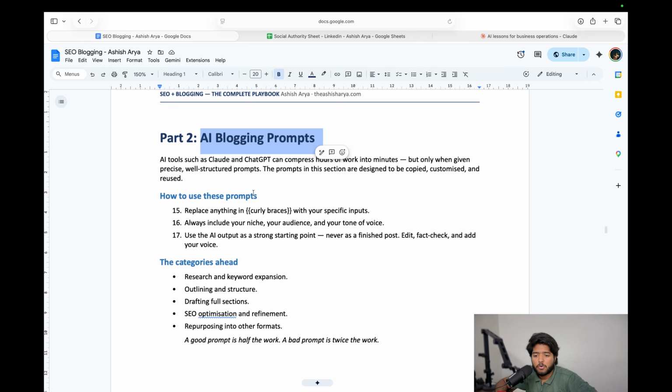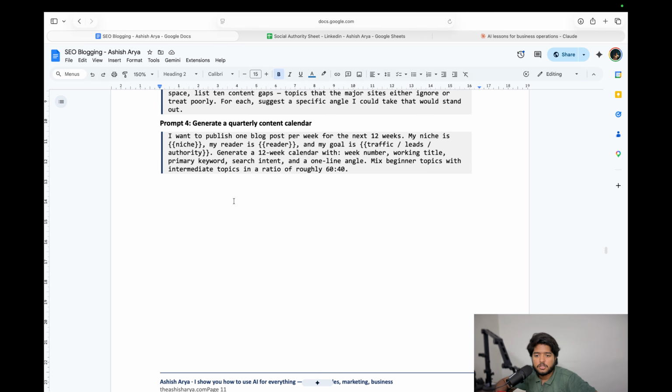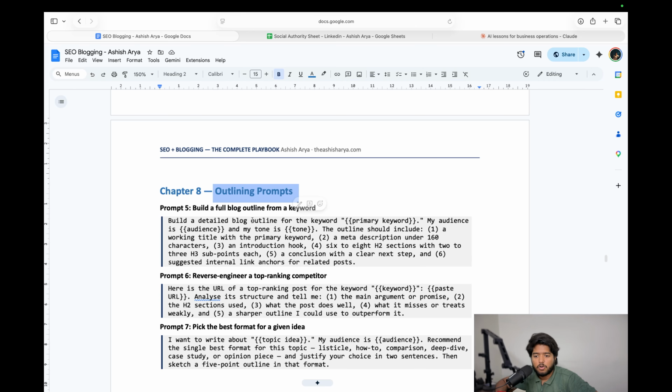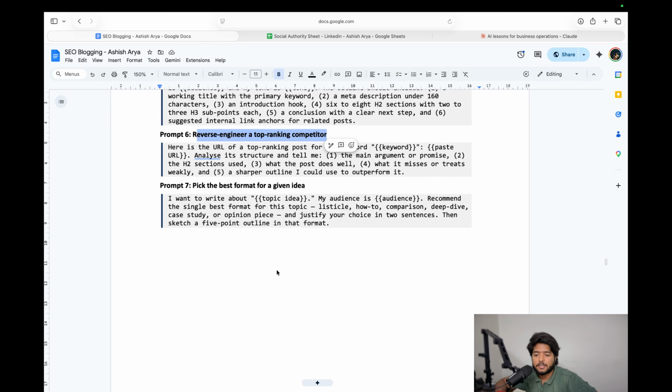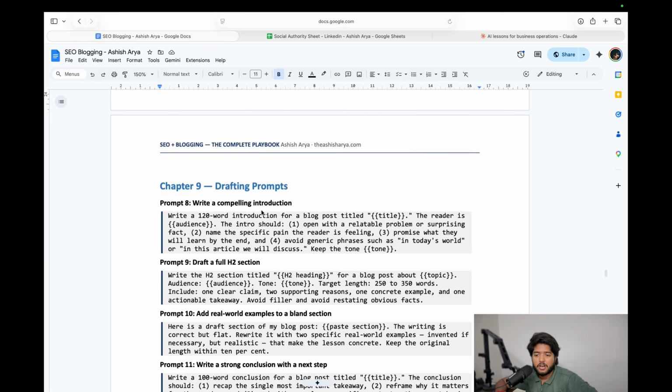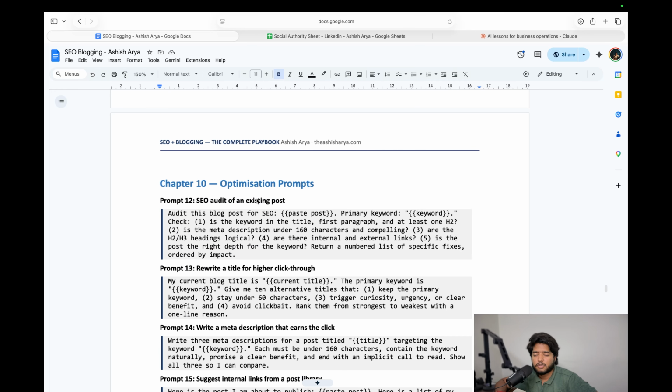AI blogging prompts cover research and keywords, and outlining prompts like building a full blog outline from a keyword, or reverse engineering a topic ranking with competitors. We all can agree that we are always looking at what our competitors are writing, right? So you can use this prompt to figure that out and write it better. Now this is for drafting. Instructions are very well defined, so it will be easier for you to utilize.